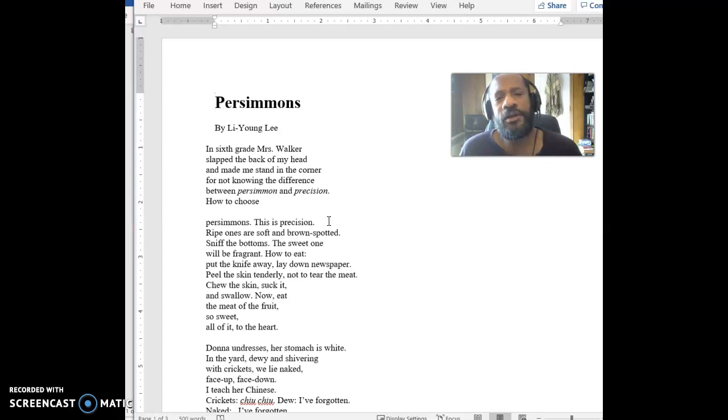They're not that important. Well, usually if we call a poem something very ordinary like that, we're not necessarily supposed to take it literally. These persimmons might represent something else. They might be metaphorical in some ways. That is, we might literally be talking about them, but on some level, they might also represent something else. So what is it that the persimmons represent in this poem? Why are they so important to the person?